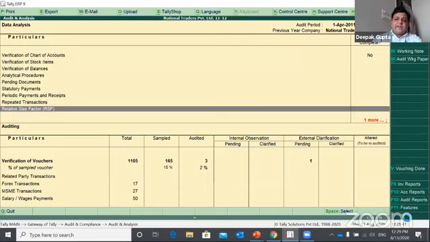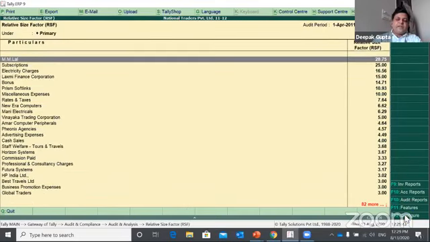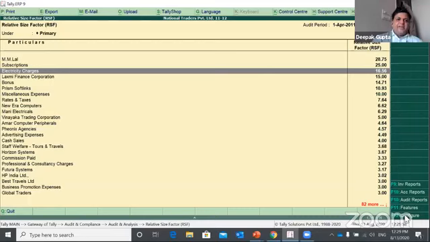Then relative size factor. If you look at the relative size factor, it helps you to identify if there is a big gap in the amount of transactions which are routinely made into that particular ledger. So let's look at electricity charges, and the RSF factor is 16.56.